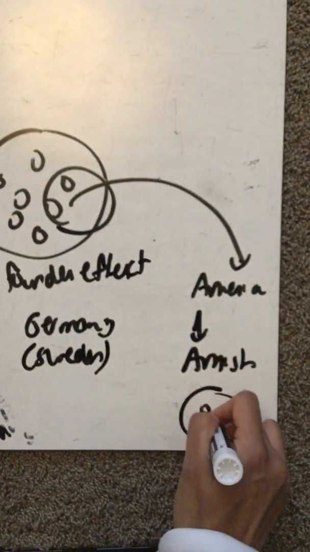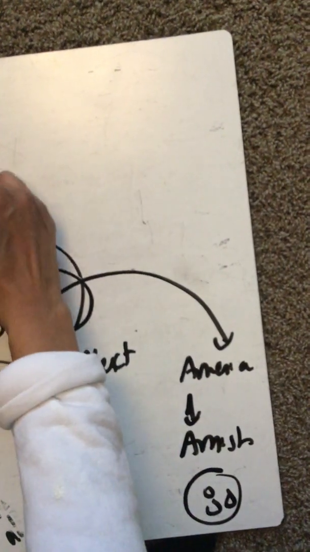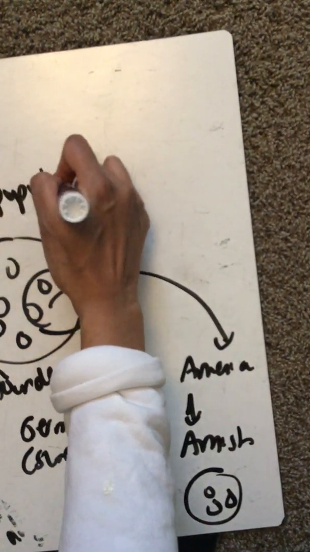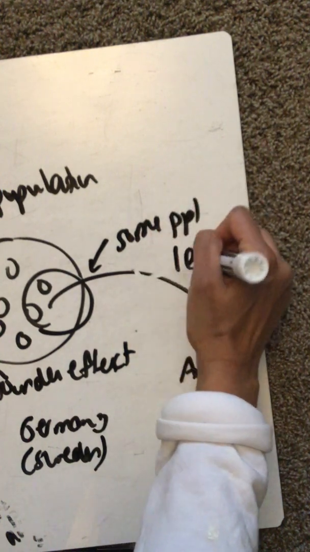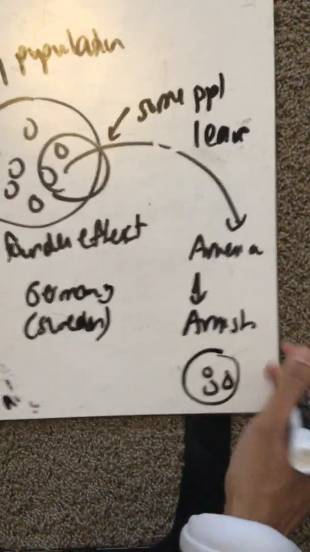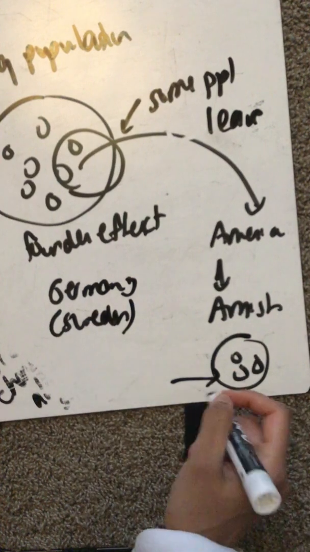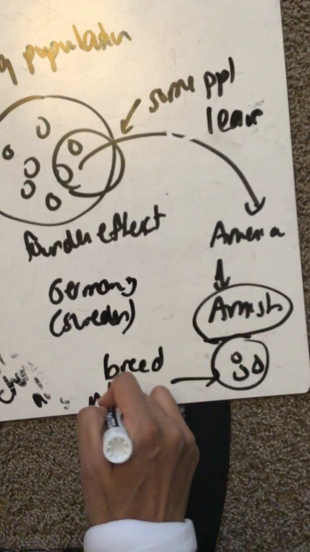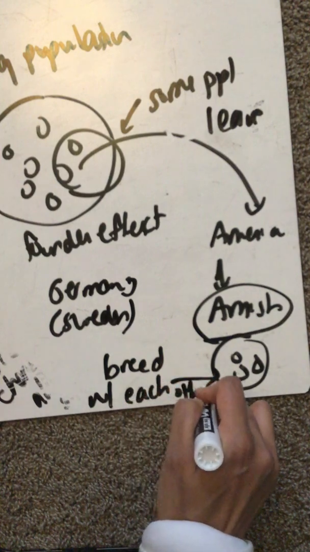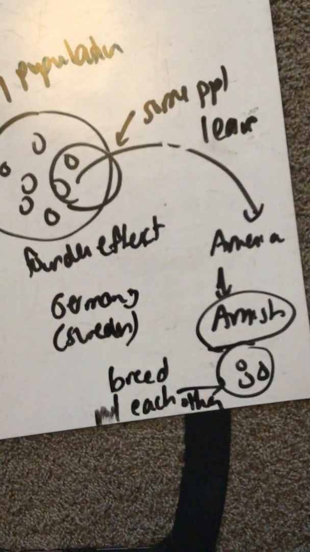That's the founder effect. The founder effect is when you have a big population and then some people leave and go to a new place, now they're in America, the Amish, right? And they breed with each other. That is the founder effect, okay?